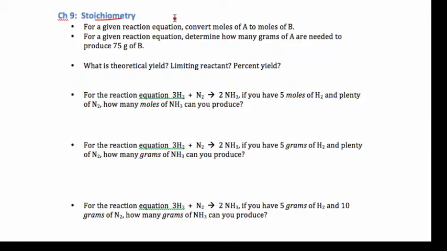If you have moles to moles, then you can go straight with the coefficient bridge. If you have grams to grams, you're going to have to convert to moles first, then use the coefficient bridge, and then convert from moles of B to grams of B through molar mass. So we're going to practice this each way.